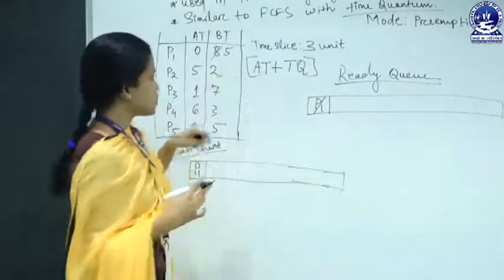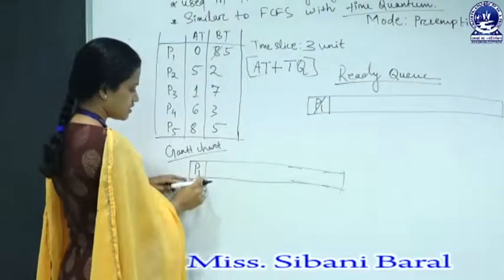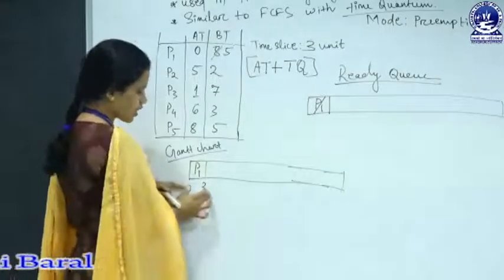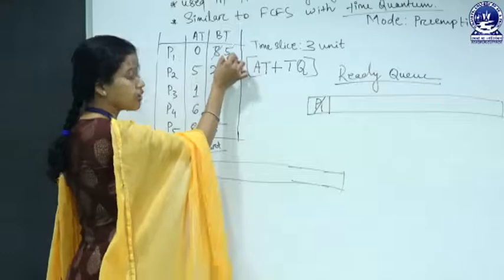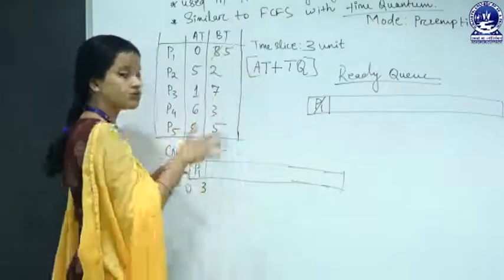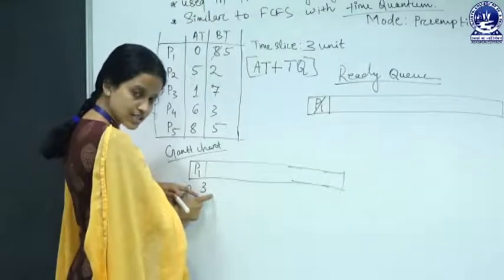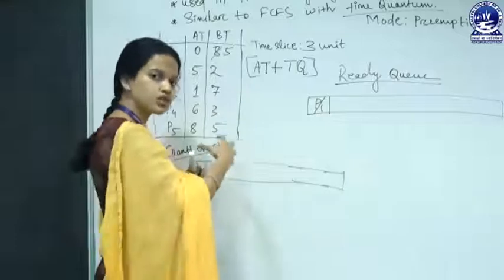After that, switching happens. After the time quantum expires, P1 still needs 5 units of time to complete its execution, so it will go back to the ready queue and another process will come to the CPU.